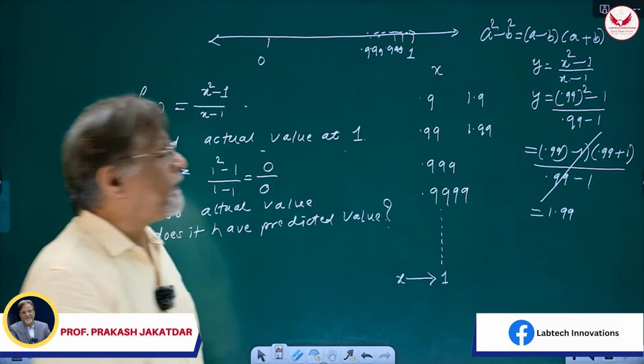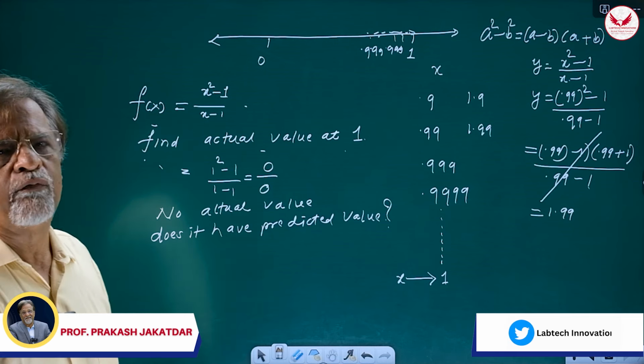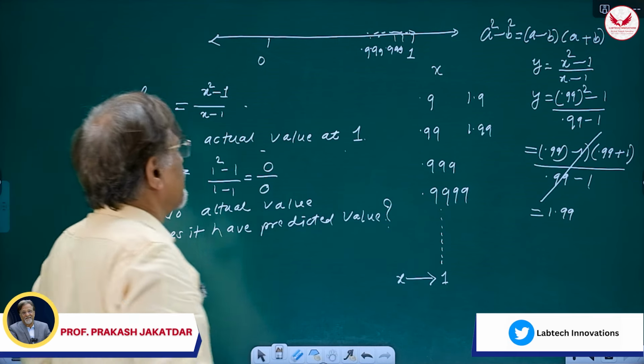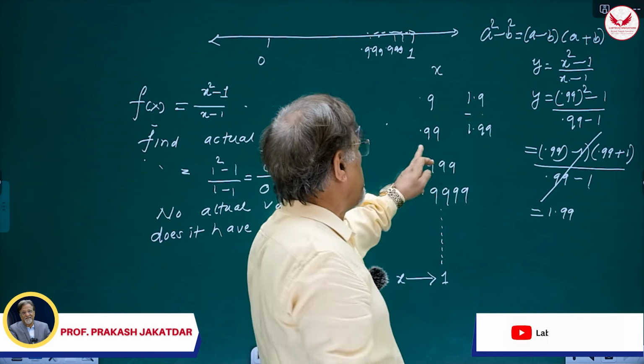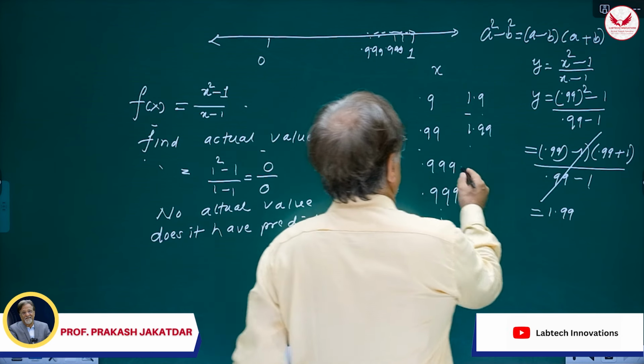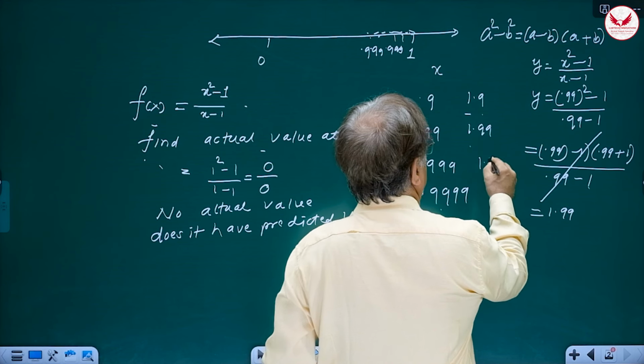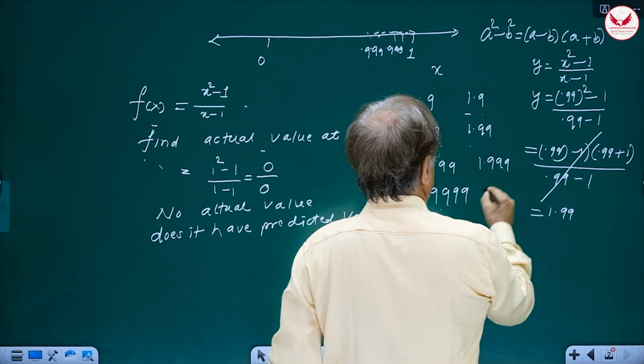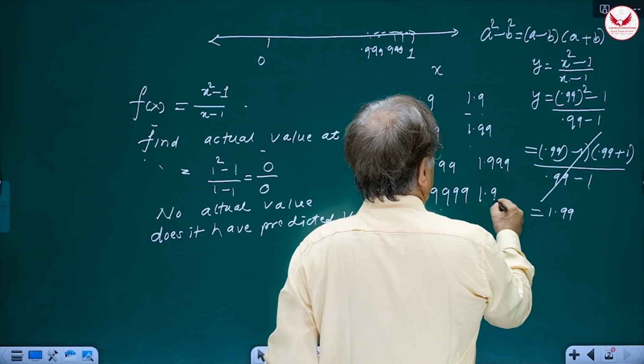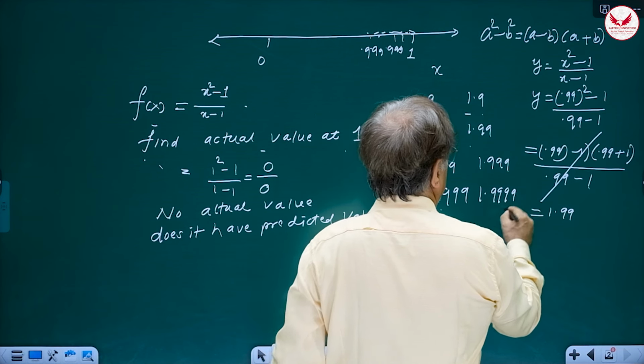Now, there is no need of calculating further because we have got a trend here. So this is 0.9, this is 1.9, this is 0.99, this is 1.99. So if this is 0.999, the predicted next value will be 1.999. Here the next value will be 1.9999 and this will go on.